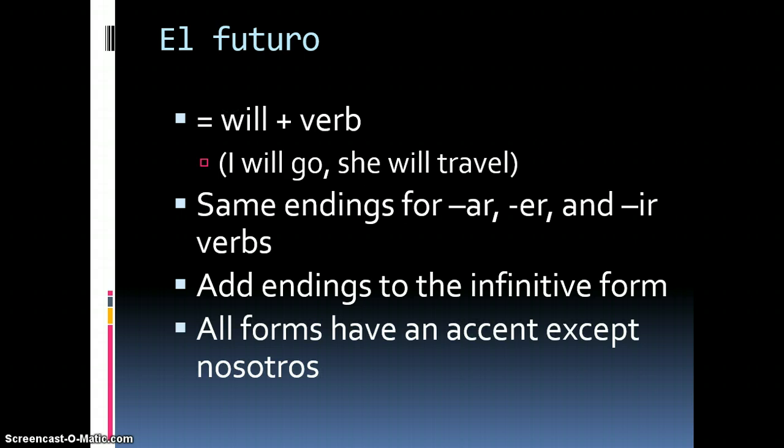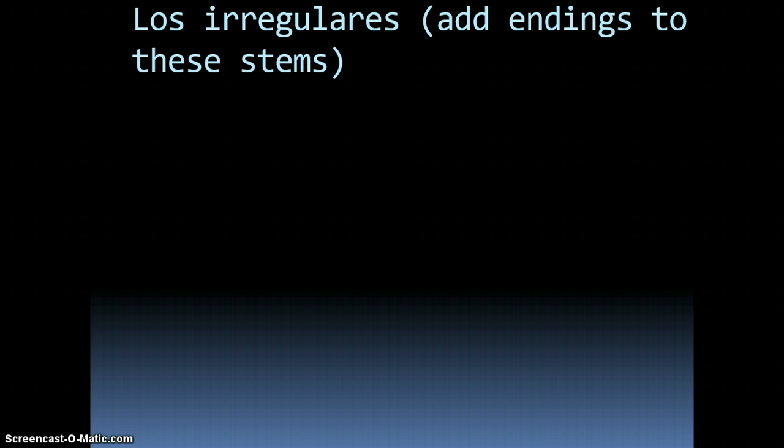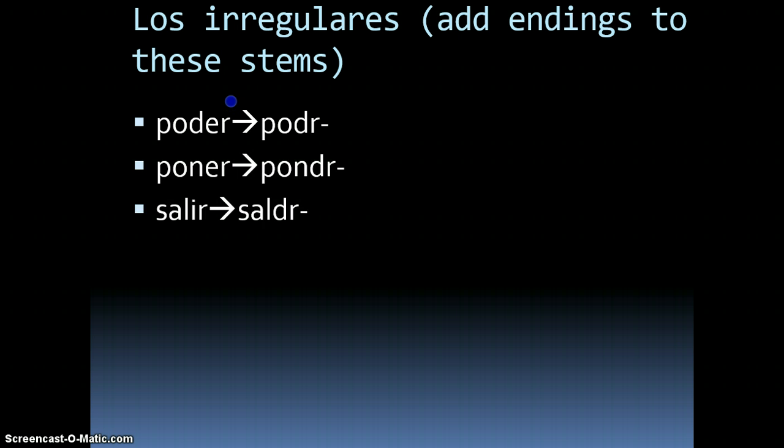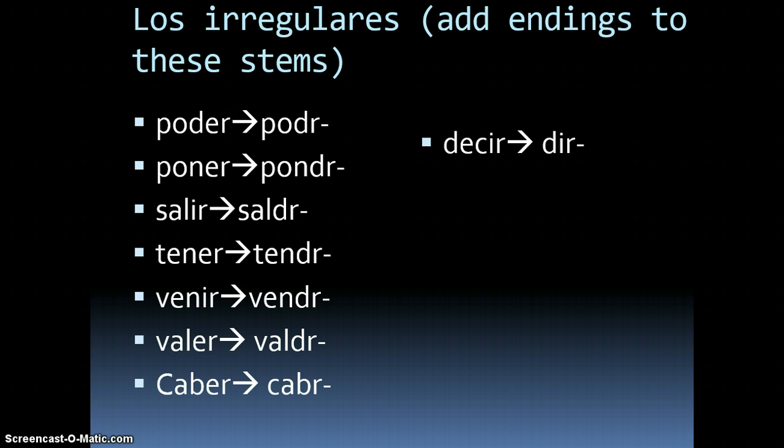All of the forms are going to have an accent except for the nosotros form. The endings are é, ás, á, emos, and án. And again, we use those for AR, ER, and IR verbs. Some verbs are irregulars. A lot of the irregular verbs are verbs that are go verbs in the present tense. For example, salir, salgo, tener, tengo, venir, vengo. These verbs have irregular stems.